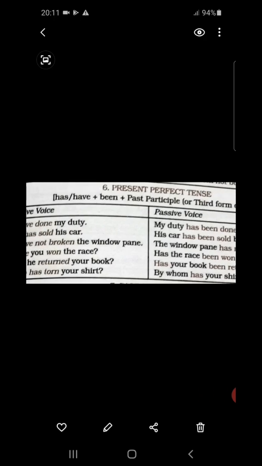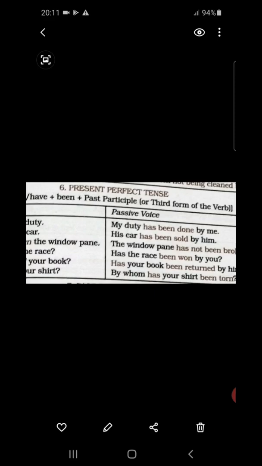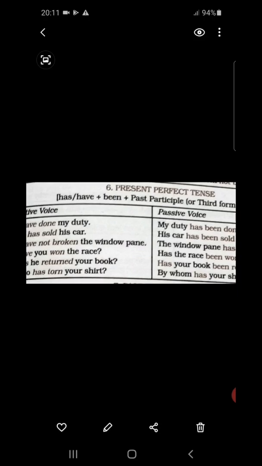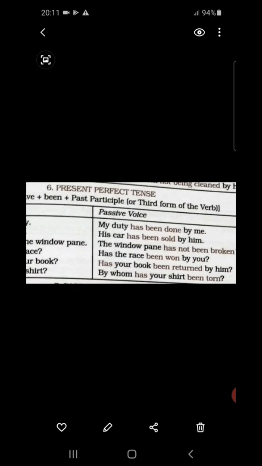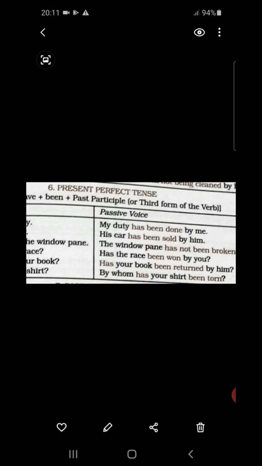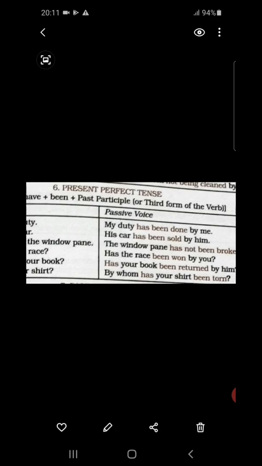Next, have done is turning into has been done. Since my duty, a single job, has been referred, has will be there definitely. Then been according to the rule, then the third form of the verb. According to the rule given above, has or have plus been plus past participle or third form of the verb. So, do, did, done. Here we have to take done by me.